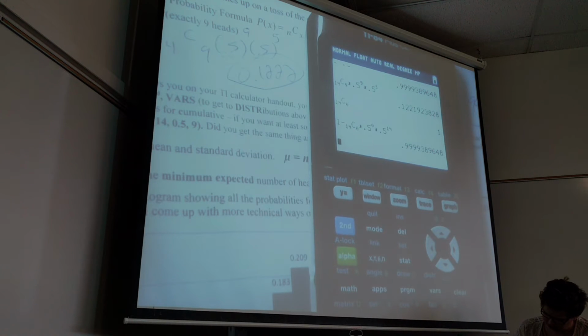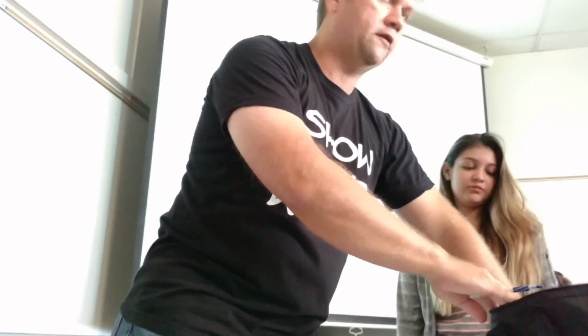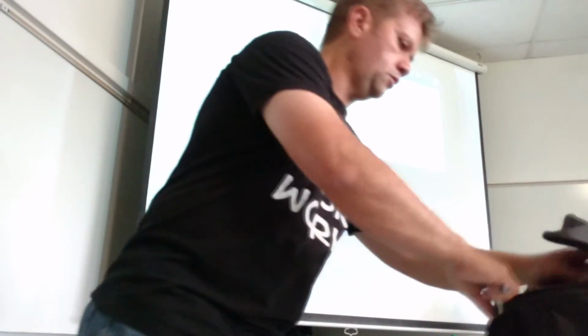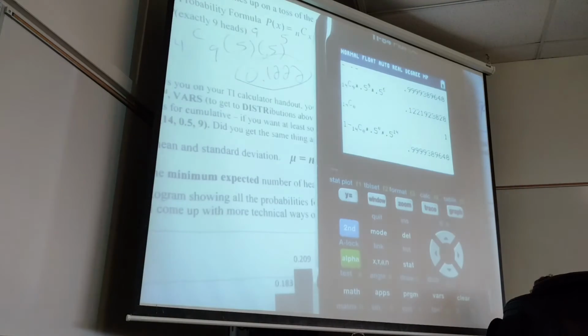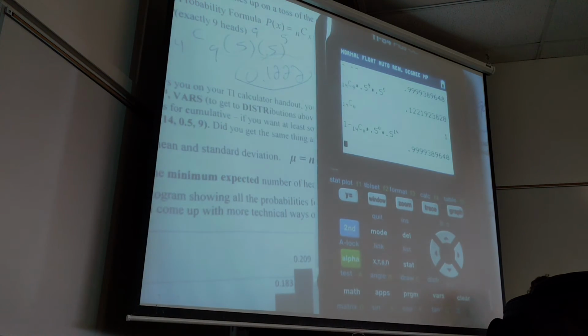By the way, I've got calculators if you want to borrow one. We're going to want some today. Does anybody need to borrow one? Check it out, make sure the battery's okay. They're starting to die. I got to get some new batteries. Okay, let's see if we have enough. All right. So here we go. You guys ready?